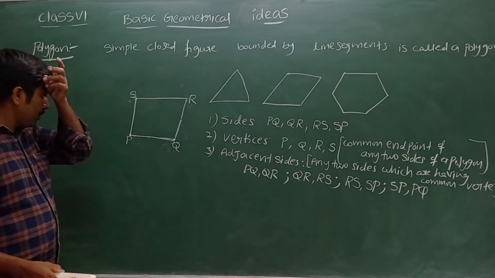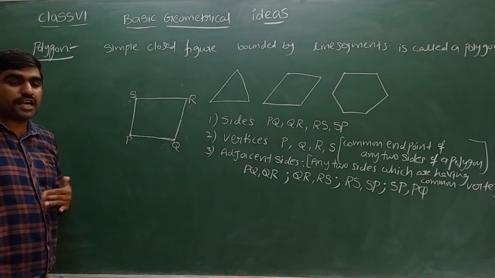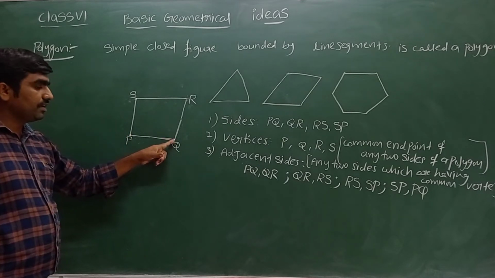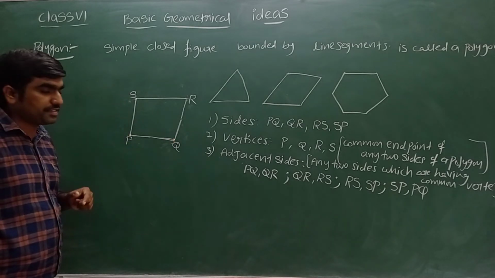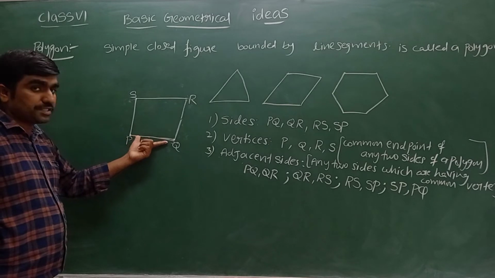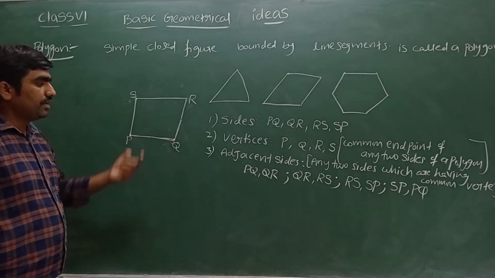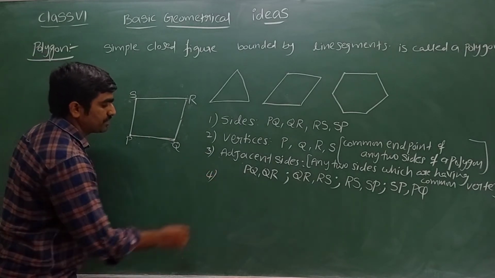Now see, what do we call adjacent vertices? Adjacent means beside. P and Q are adjacent vertices. P and S are adjacent vertices. Adjacent vertices means endpoints of the same side. Now let's see what about diagonals.